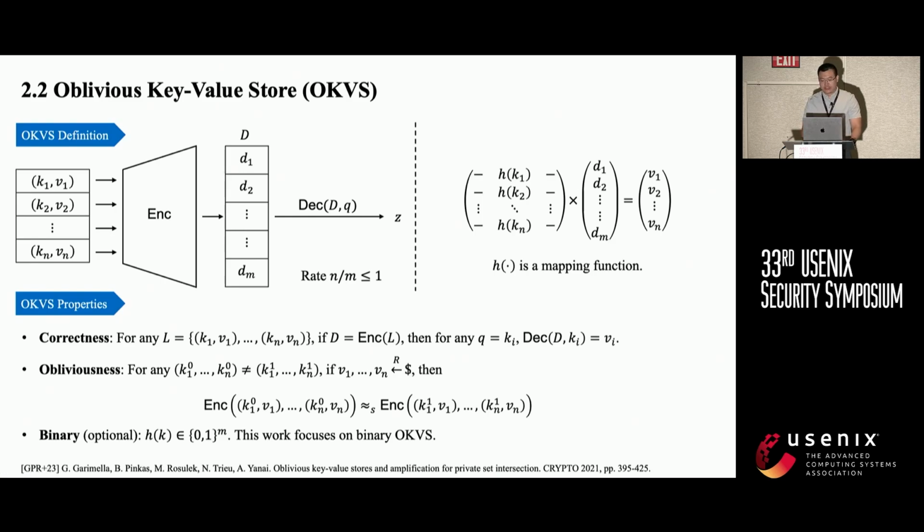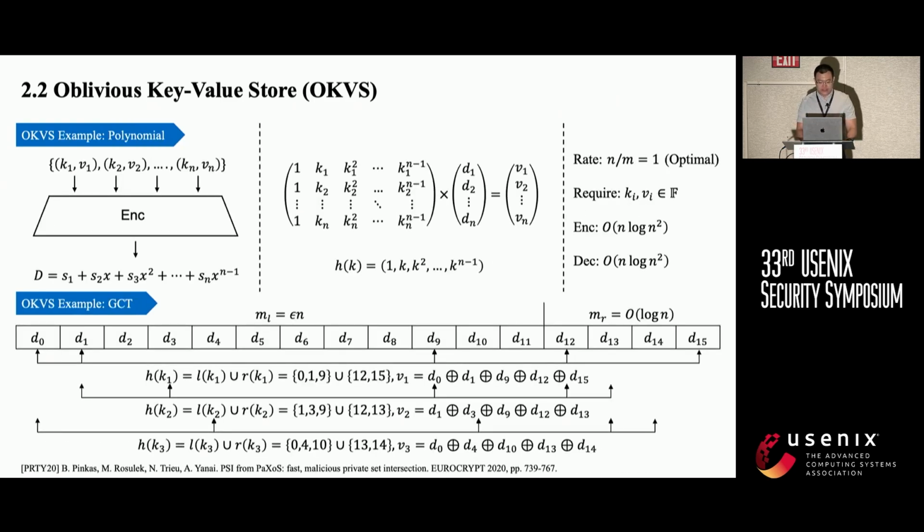OKVS needs to satisfy the following 3 properties, namely correctness: if D is the encoding result, then for any key Ki, the decoding value is the same as the encoding value. Obliviousness means for any 2 key sets, if V is chosen randomly, then the 2 encoding results should be indistinguishable. And there's an optional property, binary, meaning H_K outputs a Boolean vector. This work focuses on the binary OKVS.